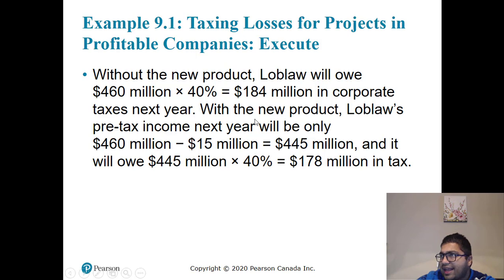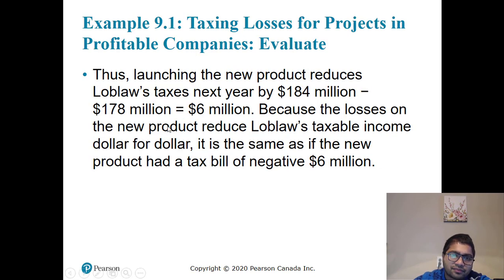So there is tax saving. When you spend money, there is tax saving. Thus, launching the new product reduces Loblaws' taxes next year by 6 million. Because the losses on the new product reduce taxable income dollar for dollar, it is the same as if the new product has a tax bill of negative 6 million. So it is like taking a tax credit of 6 million.